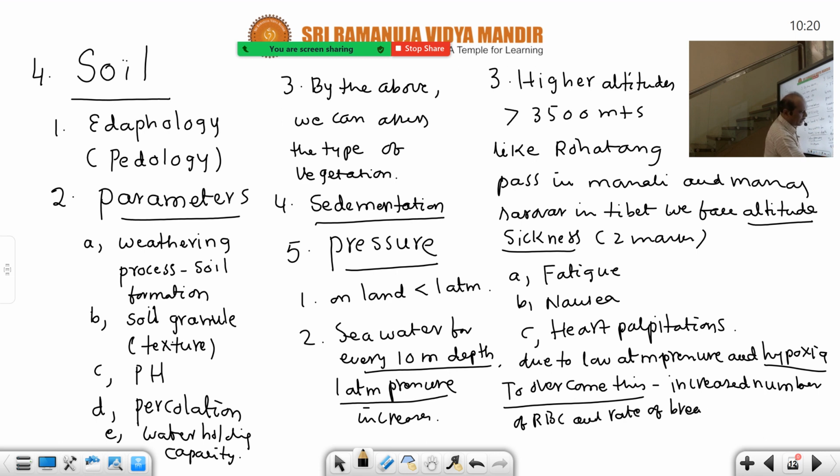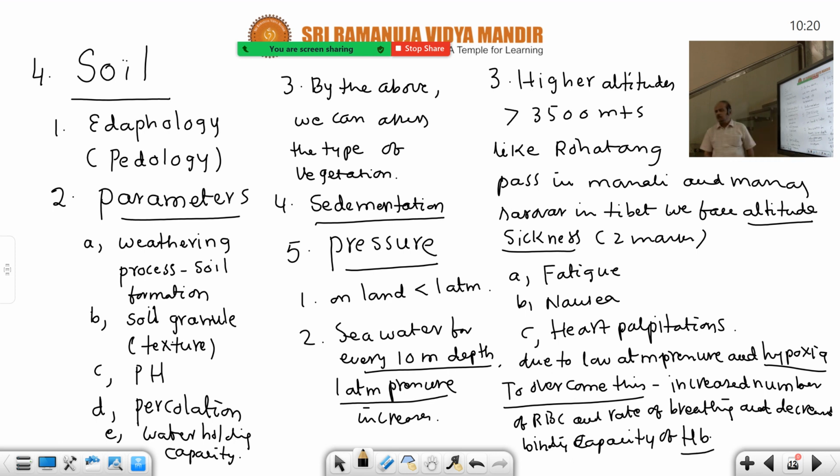Rate of breathing and decreased binding capacity of hemoglobin. This is given in the NCERT also. That is the last line in the pressure section. Decreased binding capacity of hemoglobin with oxygen. Hemoglobin shortcut is HB. You have to write this down to overcome the problems. This part is very important for NEET as far as the intermediate 2 marks question.